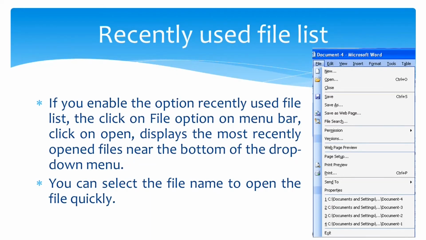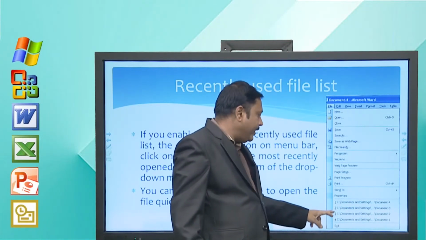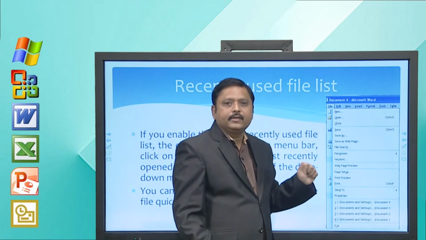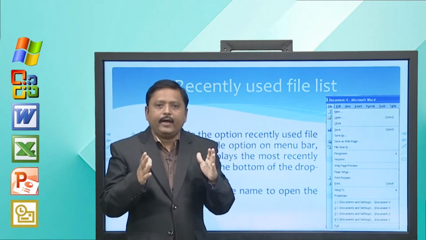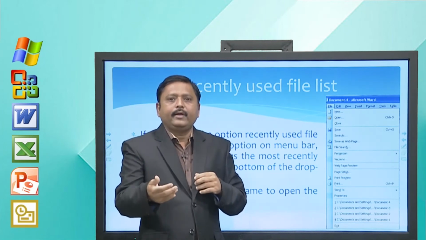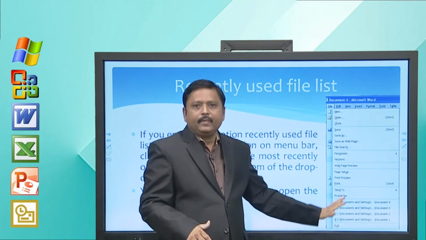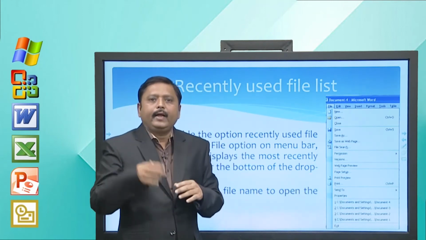We have seen the Microsoft Word interface, there is a File menu, right. In the File menu, at the end of the list, you will find recently used files, meaning the files that you have opened recently. The advantage of recently used files is that you can quickly access them.